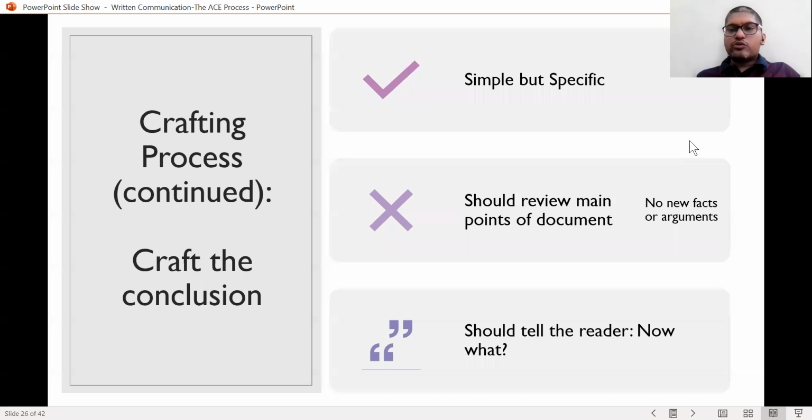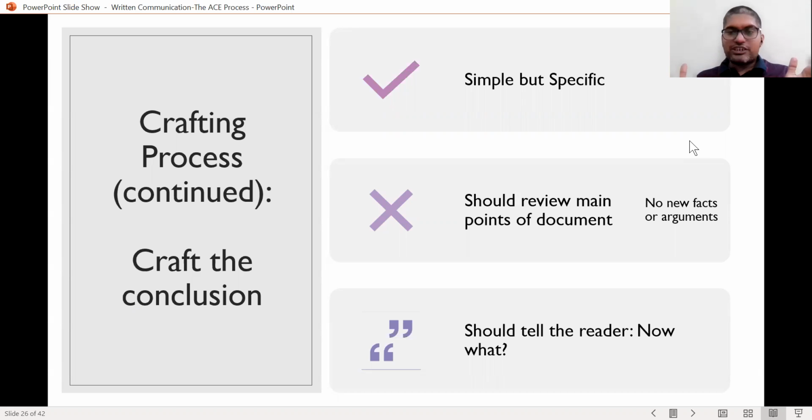You go to the conclusion. It is really, really important. I'm jumping to the conclusion part, where you have done the analysis, you have the body of the document, and you have put all the relevant facts there. Then comes the end of the document, which is the conclusion. The conclusion needs to be very simple but very specific. There should be no ambiguity in the conclusion, based on the analysis that you have done and the facts that are there.